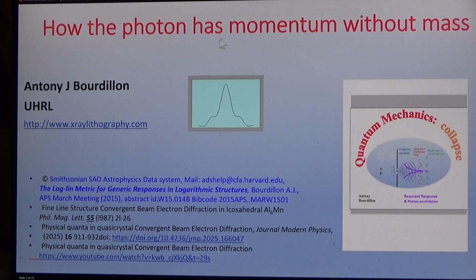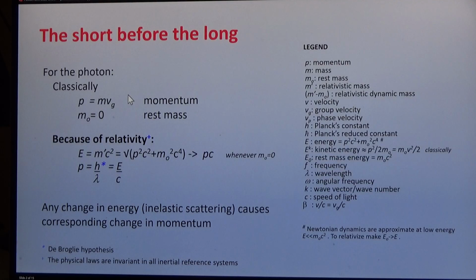How the photon has momentum, but without mass. What's the problem? Classically, momentum is defined as mass times velocity. But the photon has zero rest mass. Does that mean it has zero momentum? No, it doesn't. In fact, de Broglie found that the momentum is inversely proportional to its wavelength. How does that happen?